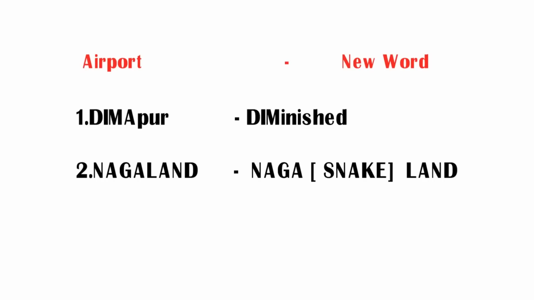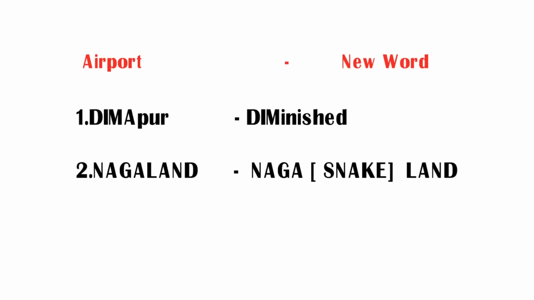But how to remember this airport name and state Nagaland? Let us see the trick here. Friends, if you observe the word Dimapur, the first three letters DIM. By using these three letters, I made a word diminished. Here diminished means reduced. So try to remember Dimapur as diminished. Coming to the word Nagaland.